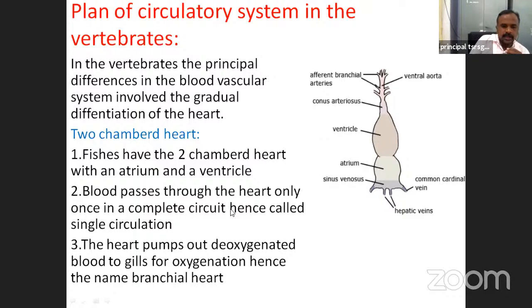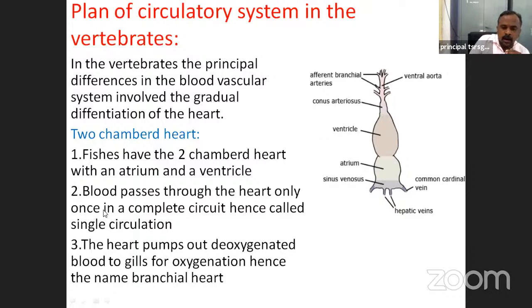Next, the blood passes through the heart only once in a complete cycle, and this is called single circulation. It means the blood passes through the heart only one time.